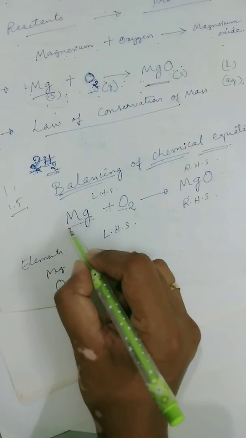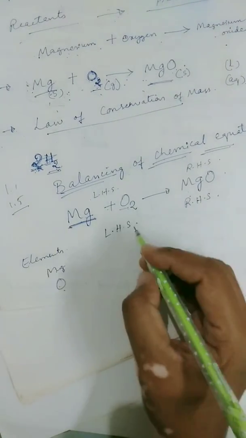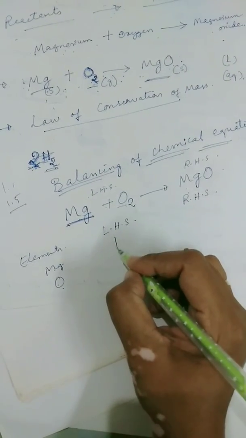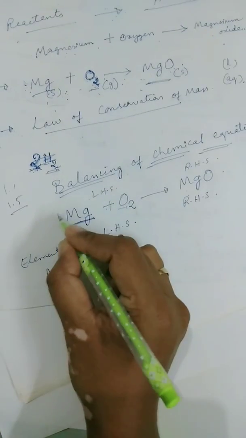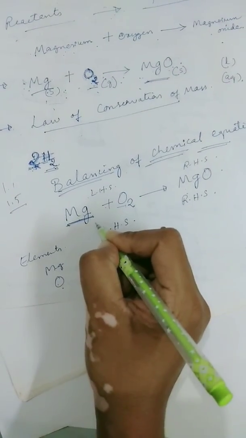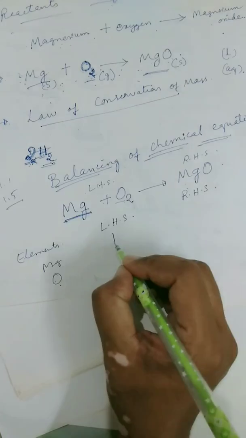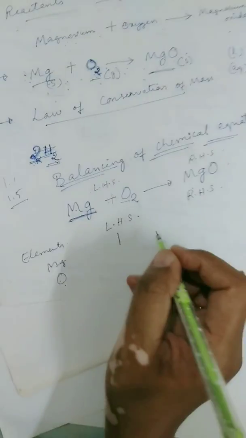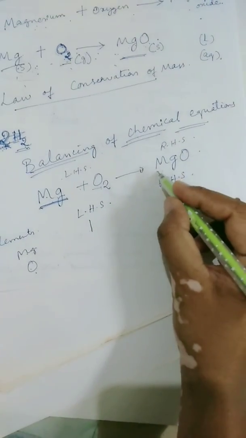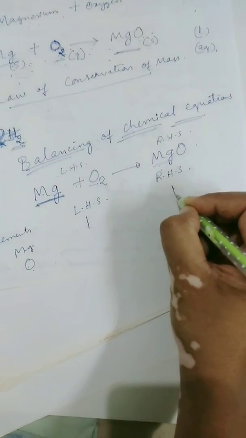How many atoms of magnesium can you see on the left hand side? Yes, it is 1. Nothing is written, no coefficient, no subscript, so it means 1 atom of magnesium on the left hand side. And on the right hand side also there is 1 atom of magnesium.